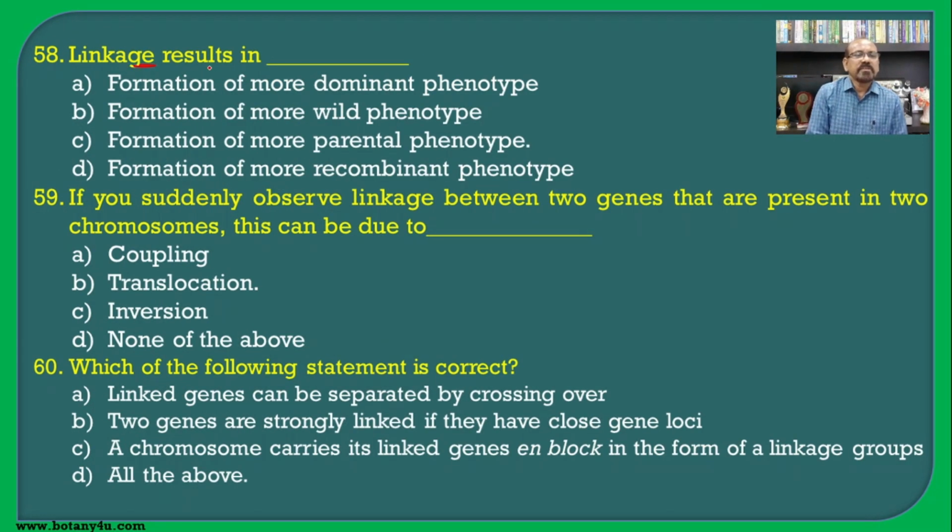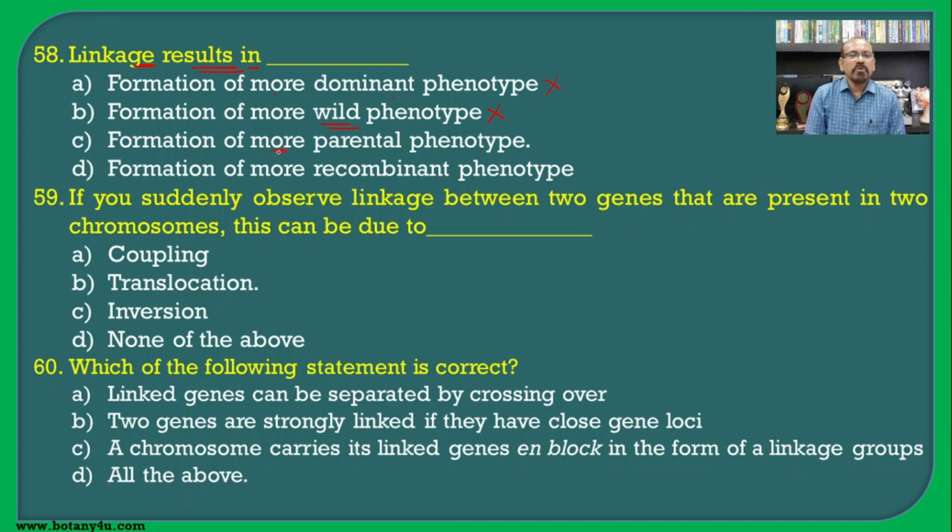The linkage results in, if we see the linkage, then formation of more dominant phenotype. There is no relation of the dominant and the recessiveness in the linkage. Then formation of the more wild phenotype, this also has no relation with the linkage.